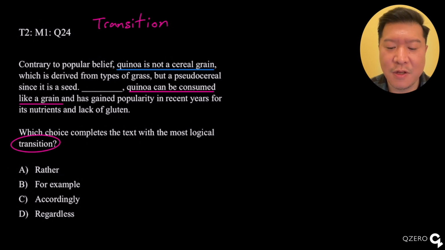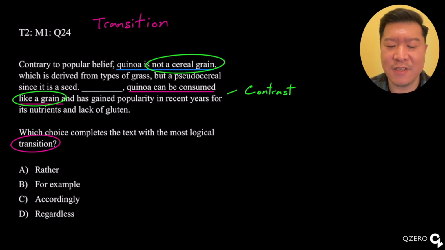Let's stop there. So we see that in the first sentence, quinoa is not a cereal grain, and in the second sentence, it says quinoa can be consumed like a grain. So we see something that shows contrast, because quinoa is not a grain, but it can be consumed like a grain. So we should anticipate a transition of contrast here.